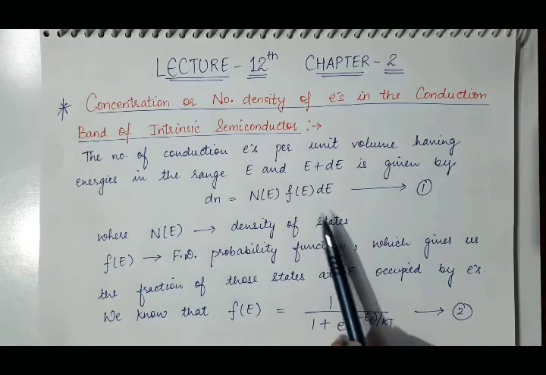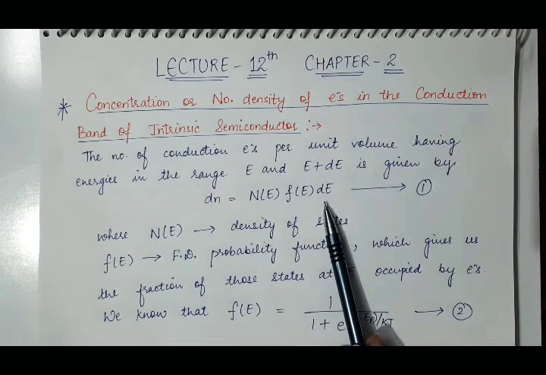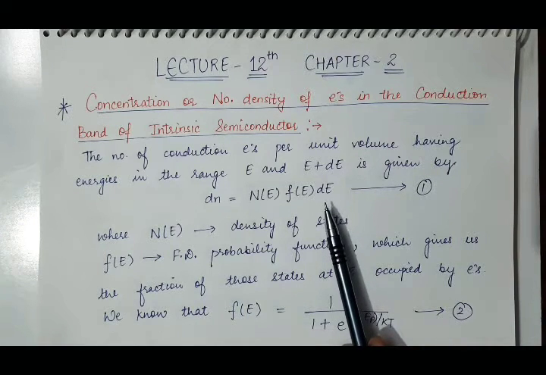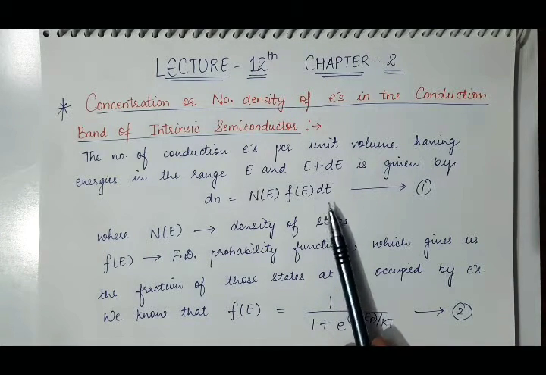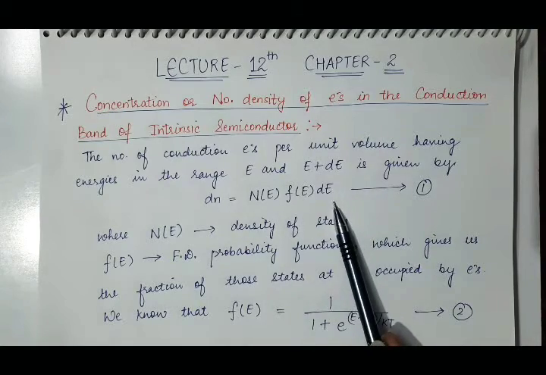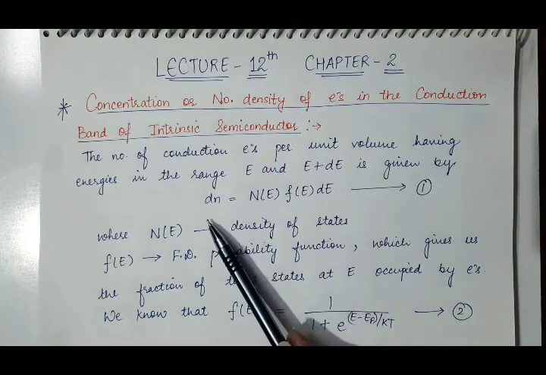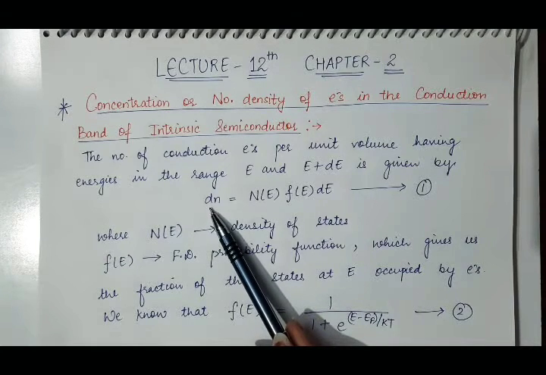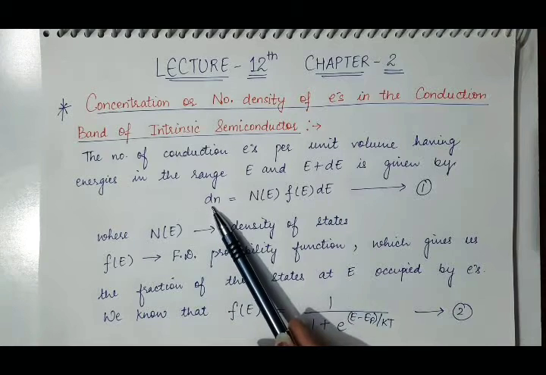So the limits are Ec to infinity. We integrate this equation to get the total number of electrons per unit volume in the whole conduction band, and that is known as number density.